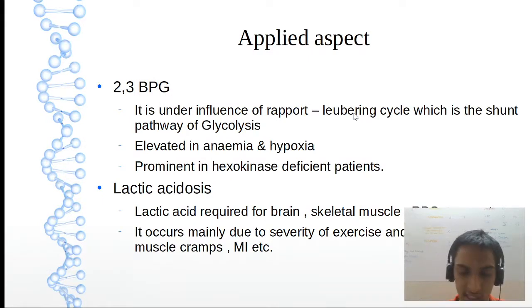Let us go with the applied aspect. Mainly important will be 2,3-BPG and lactic acidosis. 2,3-BPG is produced from the Rapoport-Luebering cycle, which is called the shunt pathway of glycolysis. So how to get 2,3-BPG, I'll tell you. 1,3-BPG reversibly on the enzyme 2,3-BPG mutase gives 2,3-BPG. You can get it from 3-PG also through one enzyme, 2,3-BPase or 2,3-bisphosphatase. It is elevated in anemia and hypoxia.